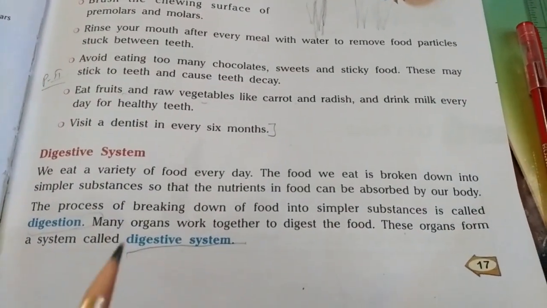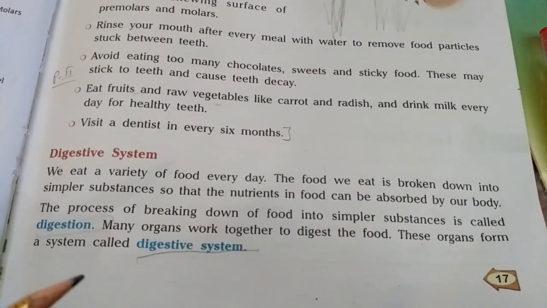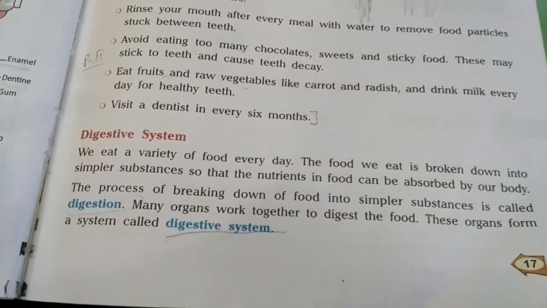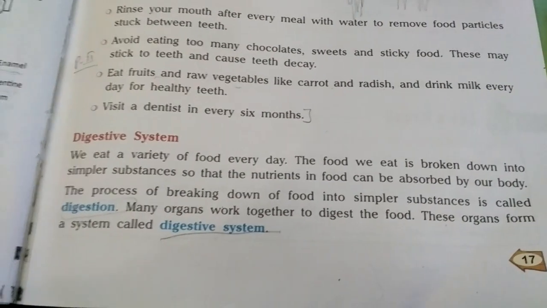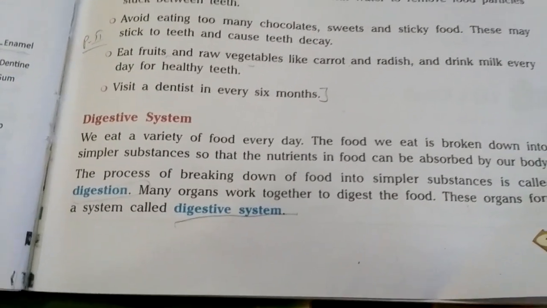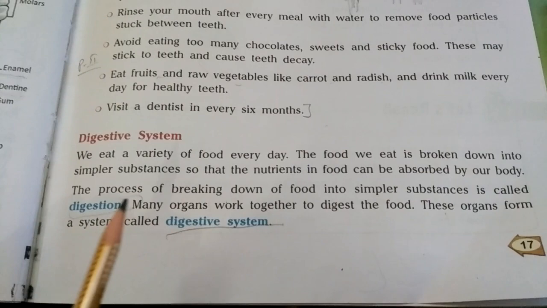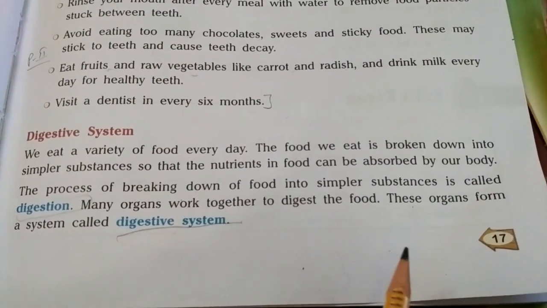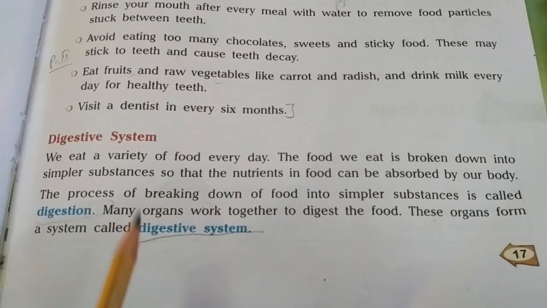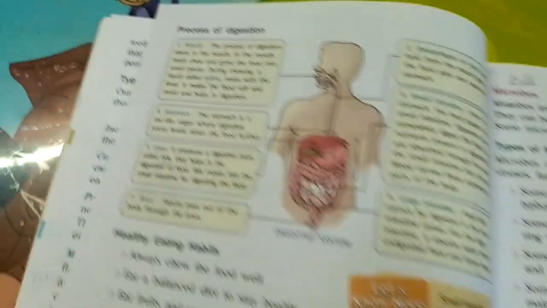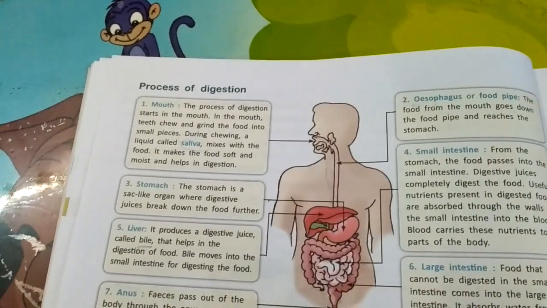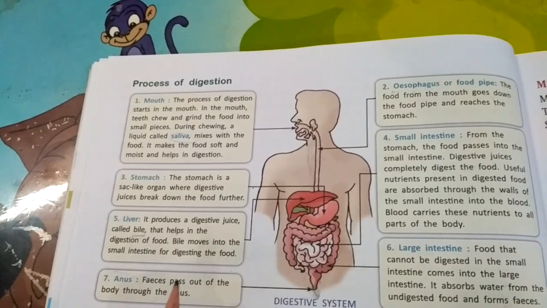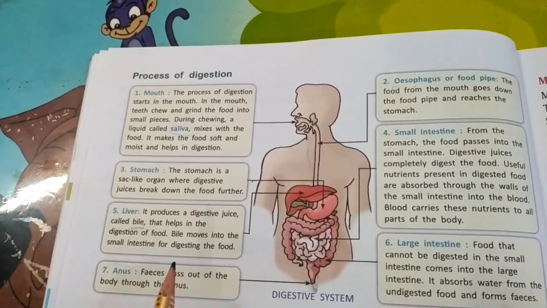And then we have studied the digestive system, that the process of breaking down of food into its simpler substances, or we can say into its constituent nutrients like carbohydrates, proteins, vitamins, minerals, fats, is called digestion. That process only is known as digestion, and many organs work together to digest the food. These organs form a system called the digestive system. And then we have studied the process of digestion. That means what the particular organs are, and in what sequence they are associated with the process of digestion.